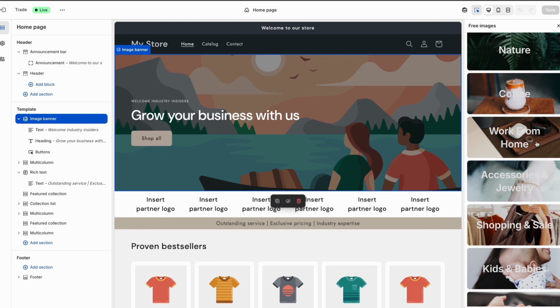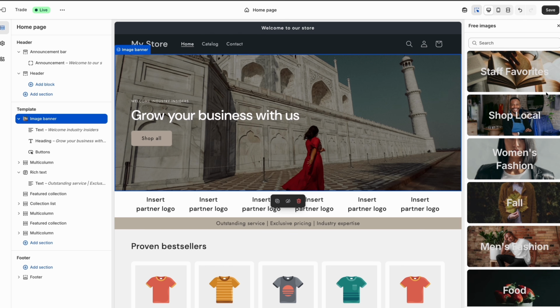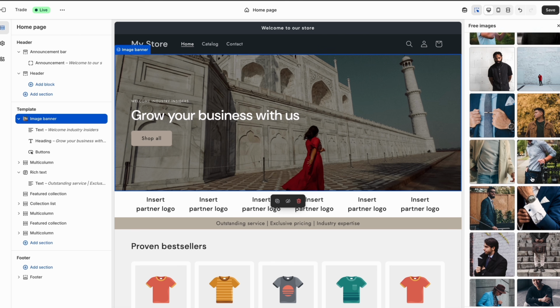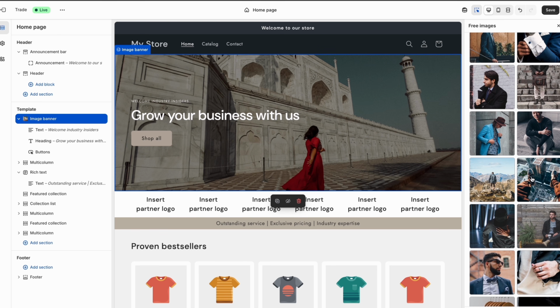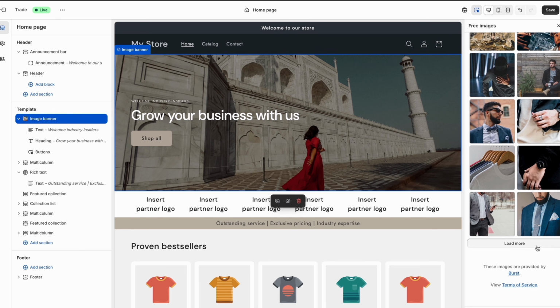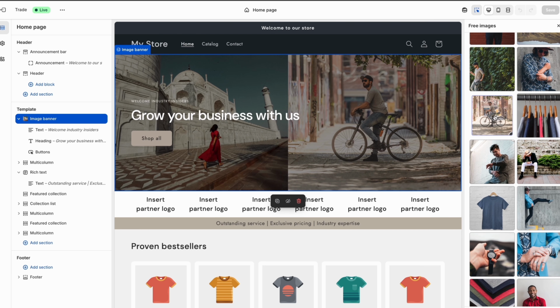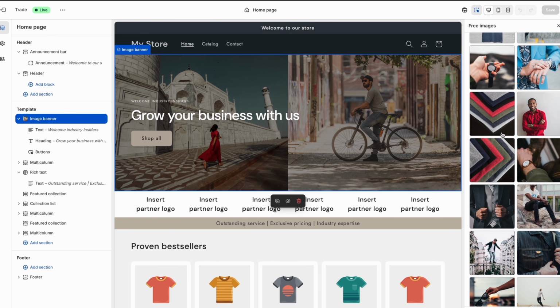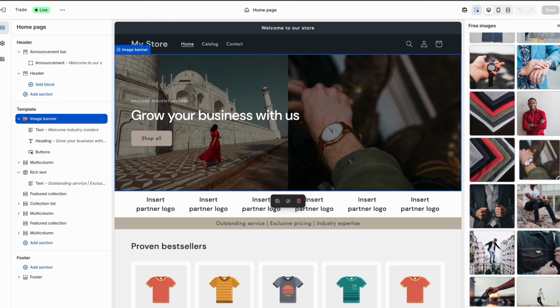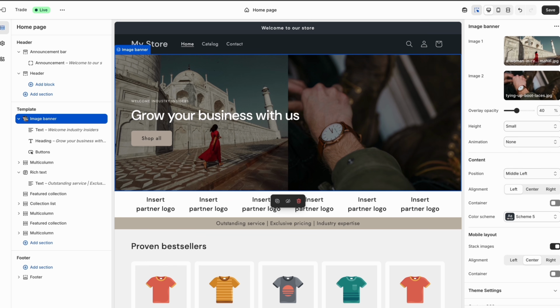Click on the section and on your right, explore free images. The images here are categorized. Each category has hundreds of unique pics. Since my store sells clothes, I will choose from the fashion category. You can have just one picture or you can have two. Some themes allow more. Play around with pictures until you see something you like. You don't have to use the pictures as they are. You can play around with opacity, height of the pics, and animation.